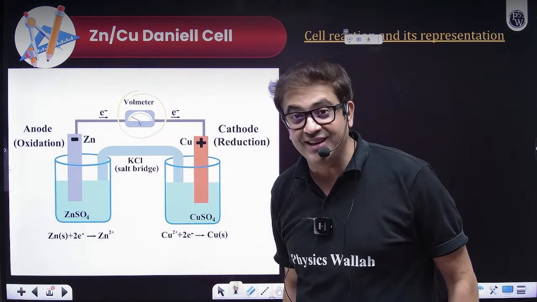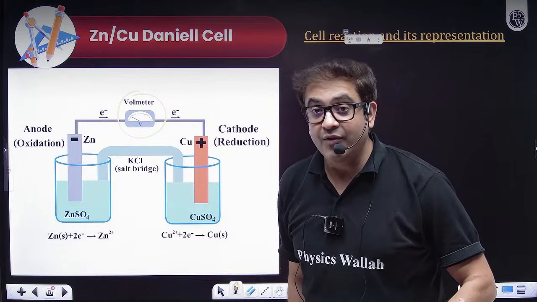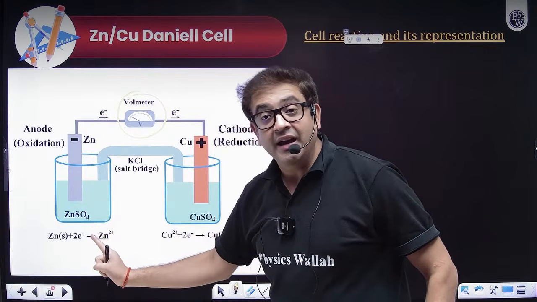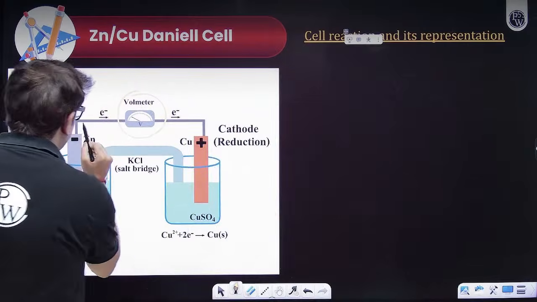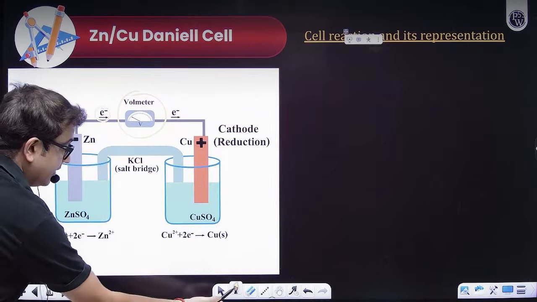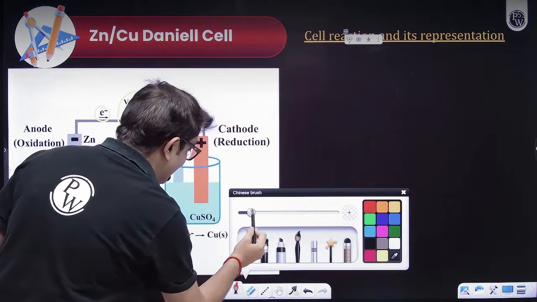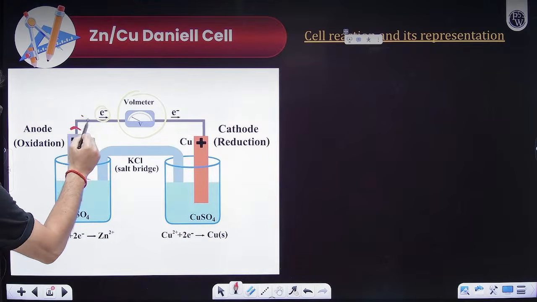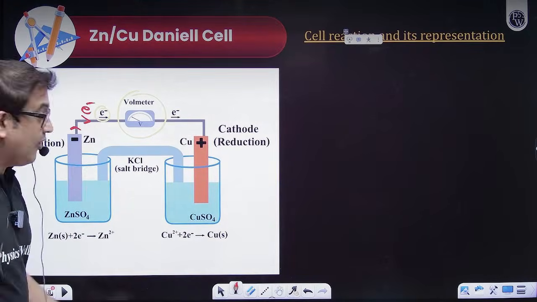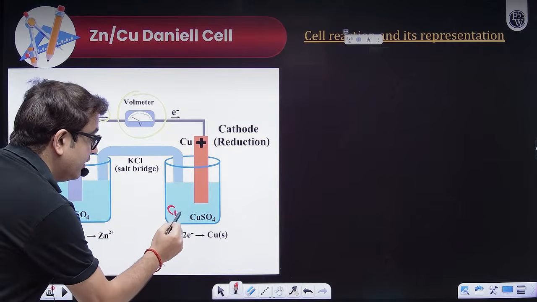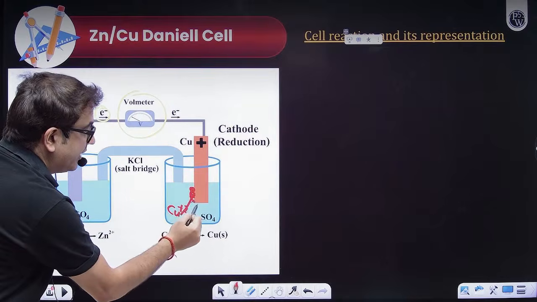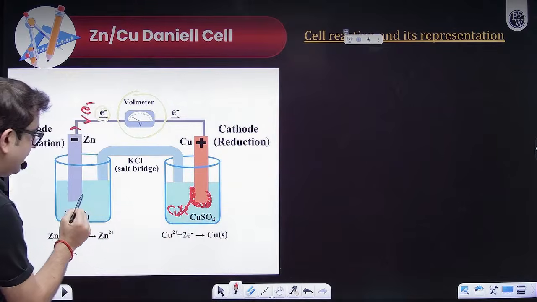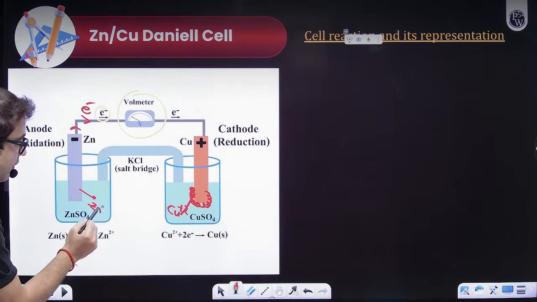Because there is a potential difference. From where is the electron coming? Zinc is acting as an anode, so electrons will flow from zinc, because zinc will be accumulating electrons. And copper from the solution will come up and accept these electrons and start to get deposited, and zinc will start to get dissolved.